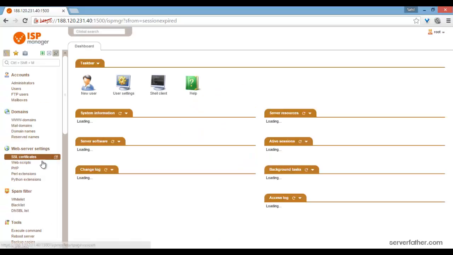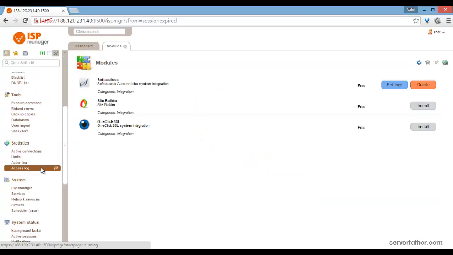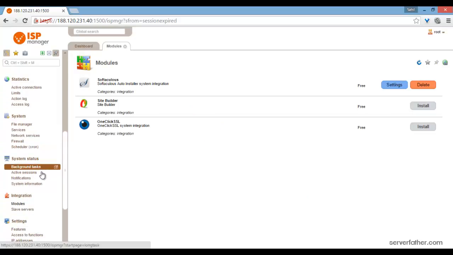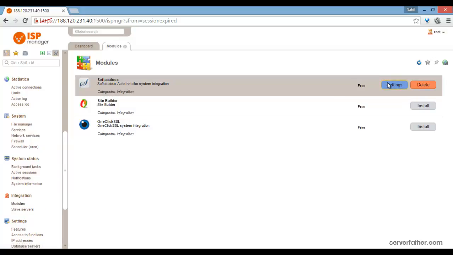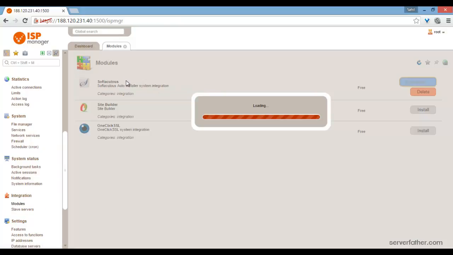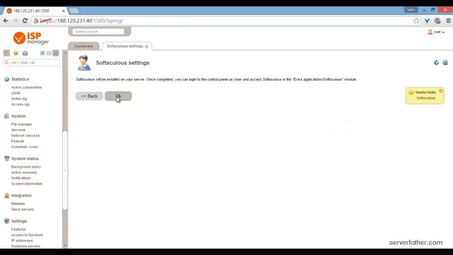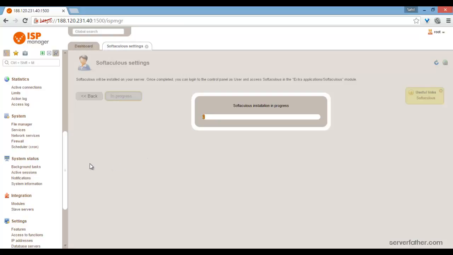Once the module is installed, from here you can see Softcules settings. Installation is in progress.